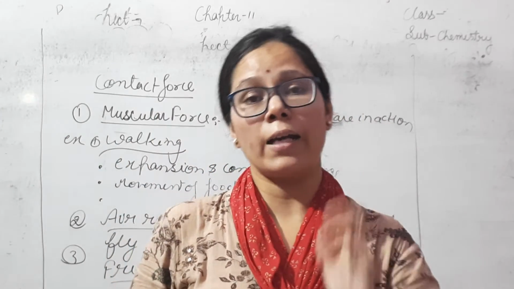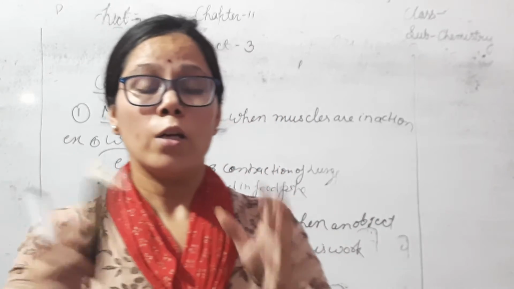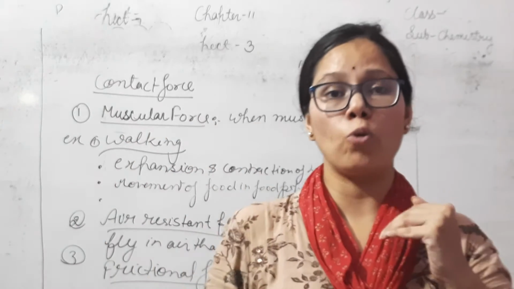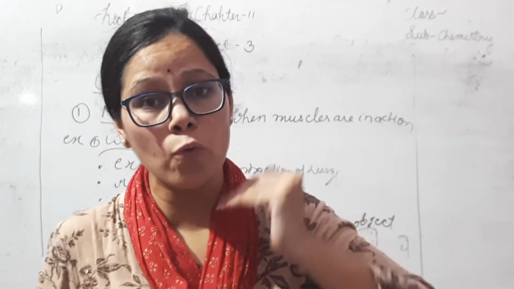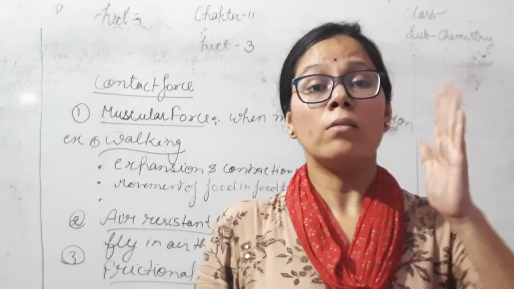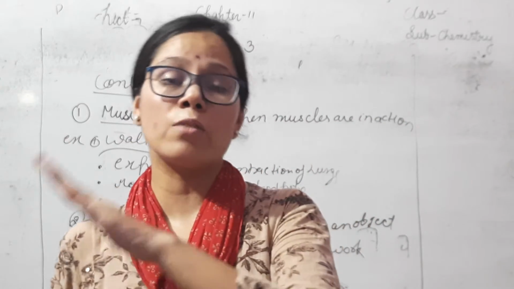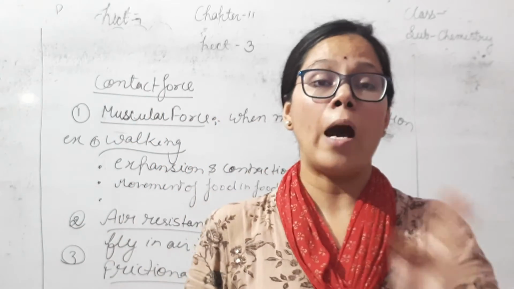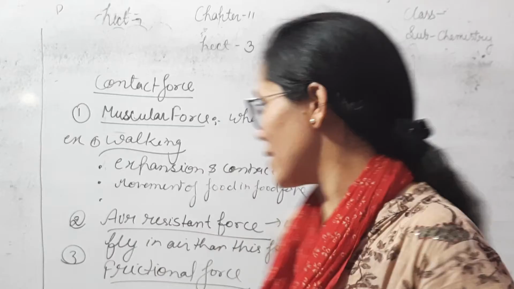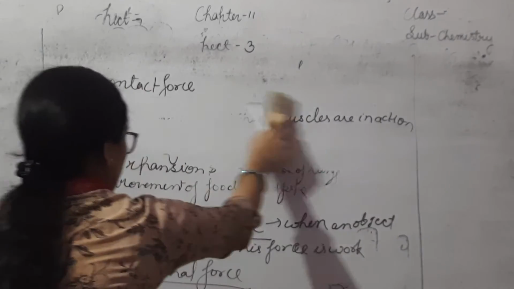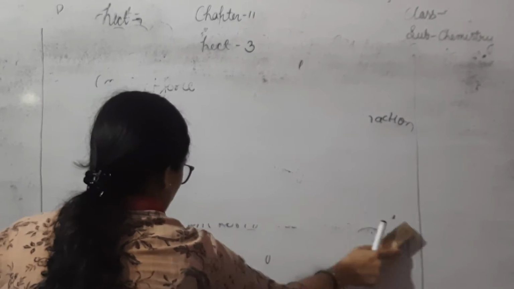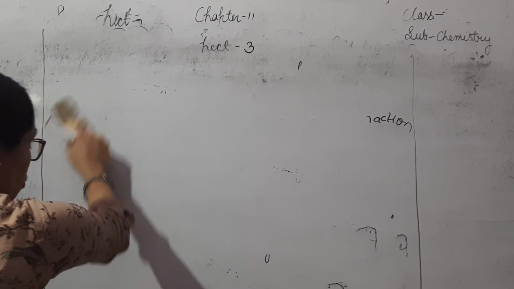There are many characteristics of frictional force. When two surfaces come in contact, when an object moves on any surface, frictional force always works in the direction opposite to motion.